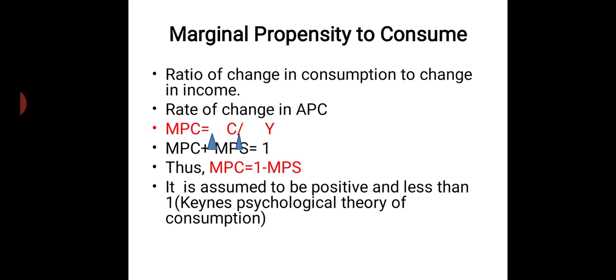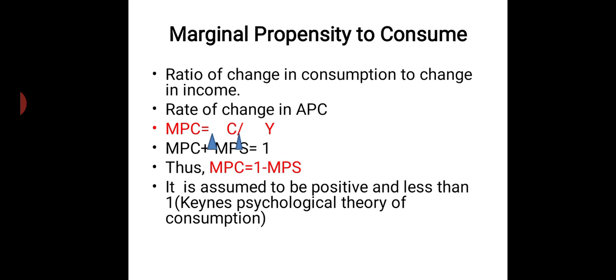Whatever has been saved from the given income, what is left will be consumed. Or indirectly we can say that from the given income, whatever is consumed and what is left is saved. So always MPC plus MPS will be equal to 1, which is the given level of 100% of income.